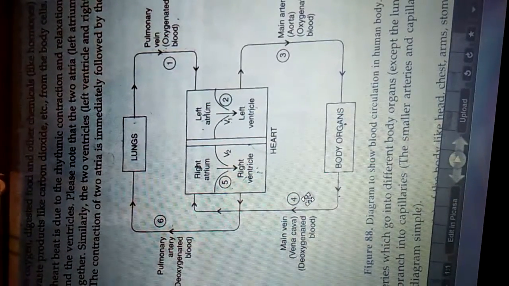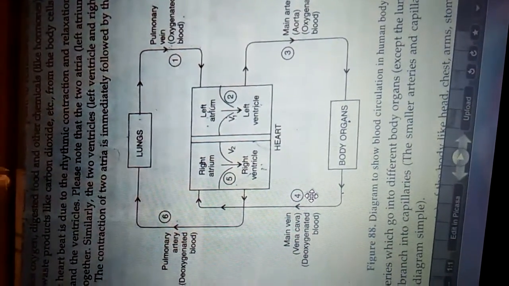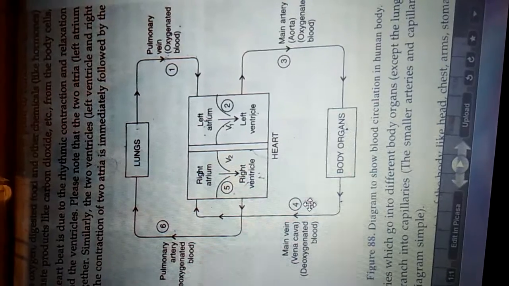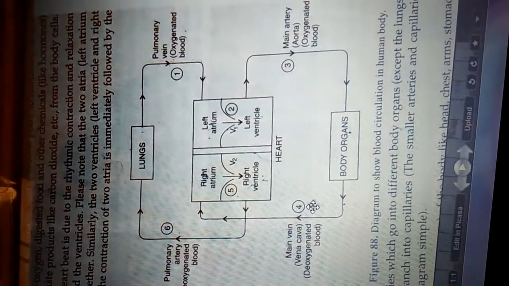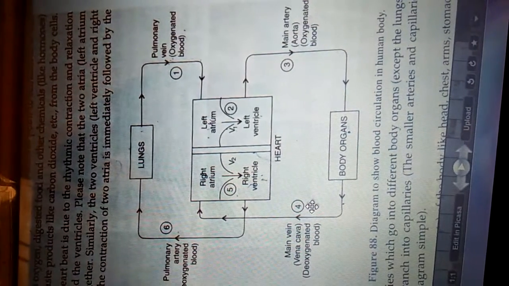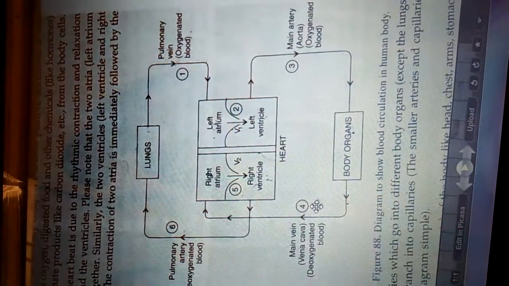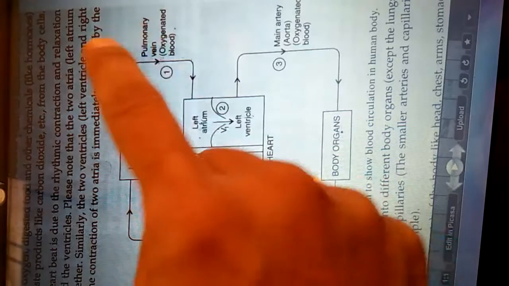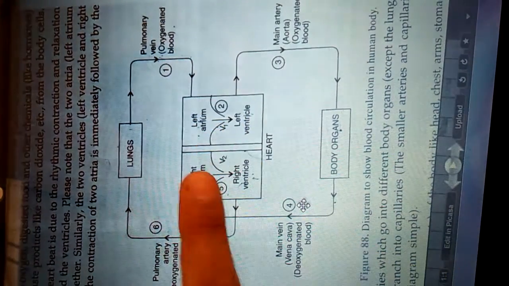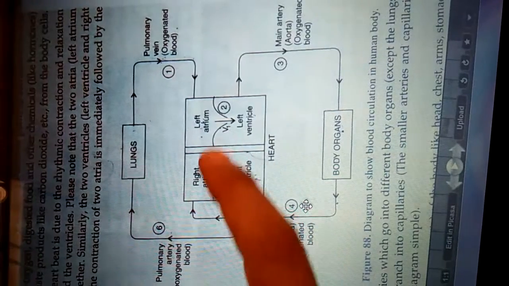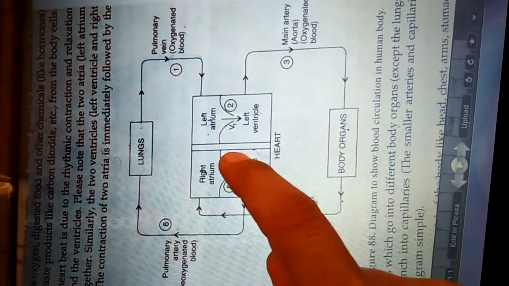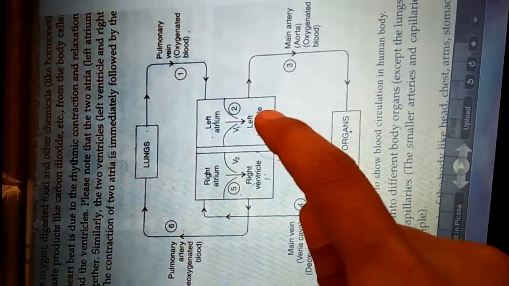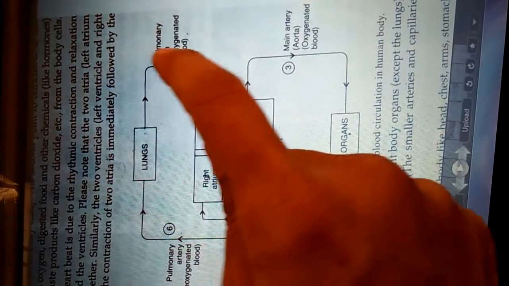Here we have a diagram where we show the pathway of the blood, how the blood gets circulated. Now here we have lungs. We have studied the process of respiration. Through respiration, lungs are filled with oxygen, and this oxygen passes into the blood capillaries. This oxygenated blood is carried by means of the pulmonary vein and enters into the left atrium. When the left atrium gets filled with blood, this valve opens and blood enters into the left ventricle. So in the left atrium and ventricle, oxygenated blood has come from the lung.